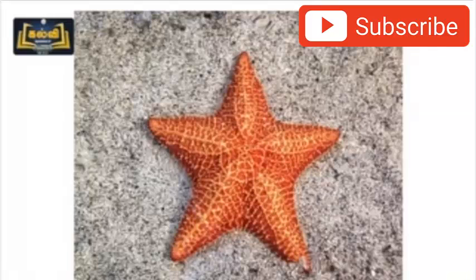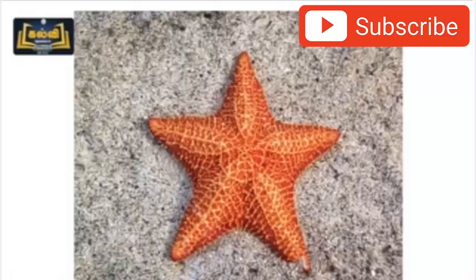Say all of you. Starfish. Children, are you guessing this as star? No. This is not a star. This is a fish. Okay. This is a fish and its shape is like a star. So, this is named as starfish.